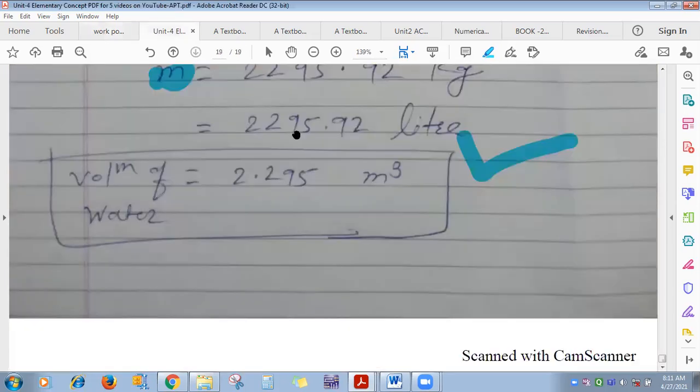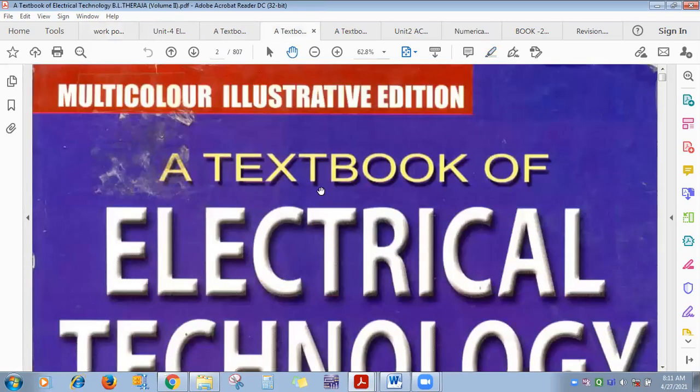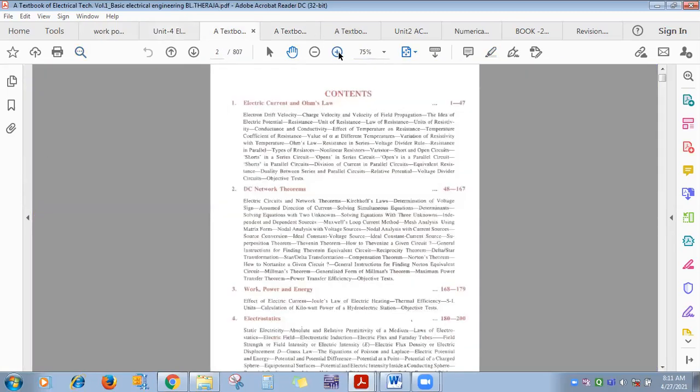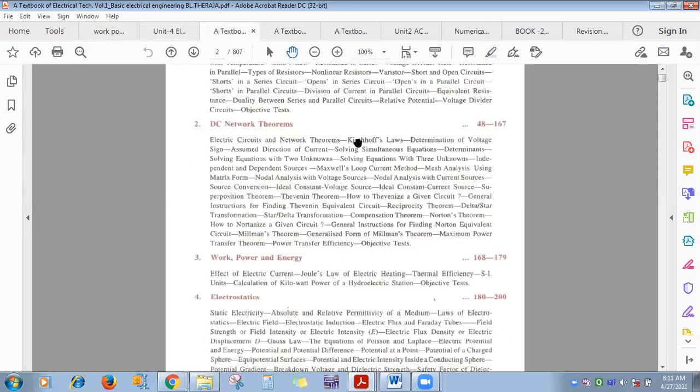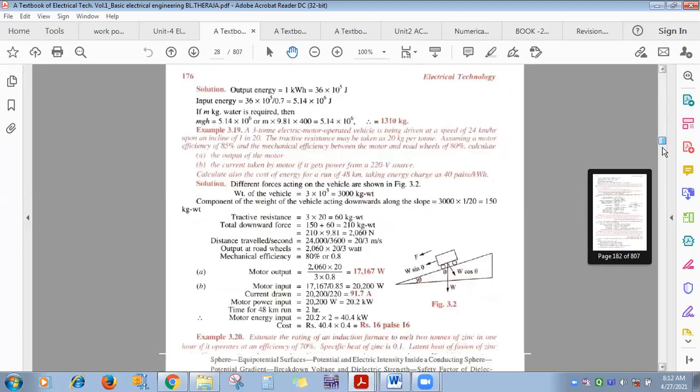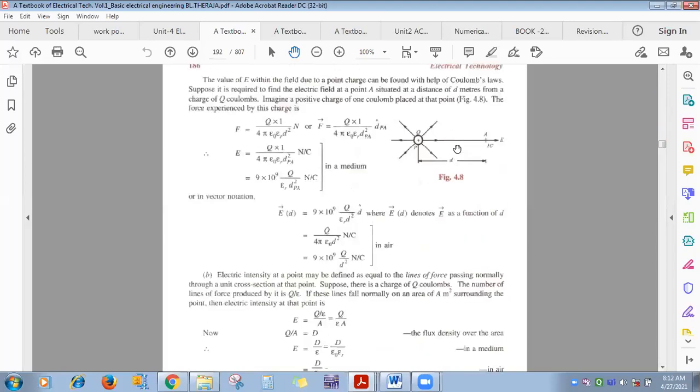Now see BL Thareja. Everyone please concentrate here. BL Thareja volume 1, I will tell you. See here, page number, work power energy. Unit number 4, work power energy, page 185. Everyone concentrate here. Solve all these numericals. Once you solve that one, the local author and handwritten ones you can also do easily, same type it is.